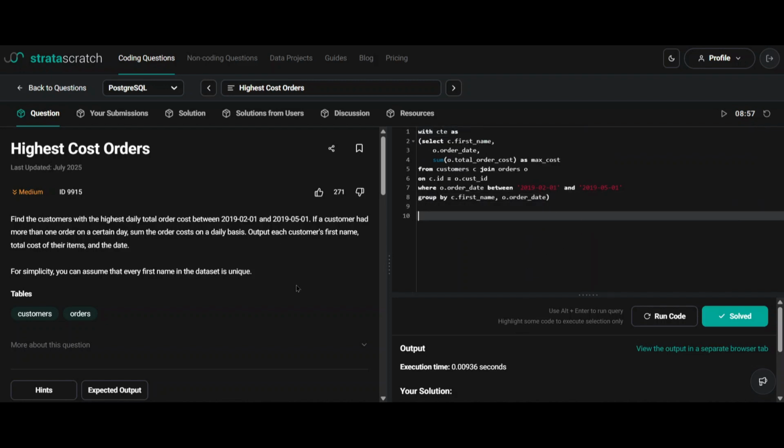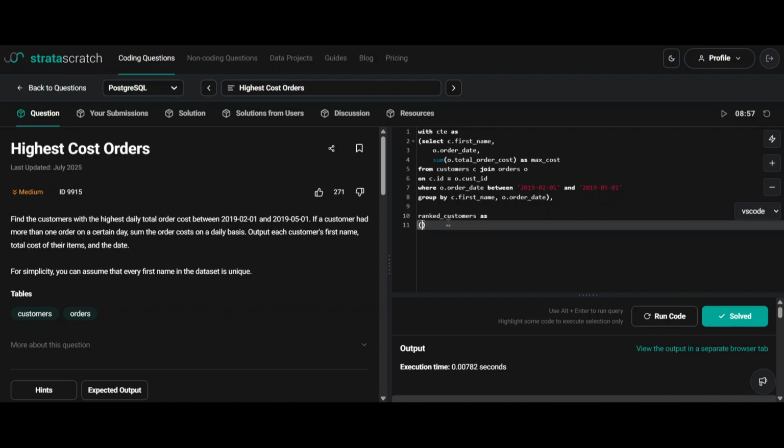Now we need to rank the customers based on the max cost. So we will create another CTE for ranking the customers. Ranked customers as. So here we need to use the rank function.